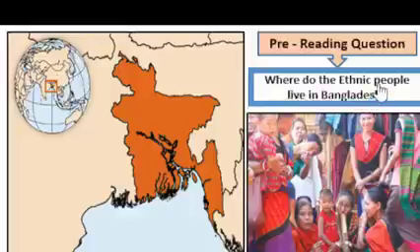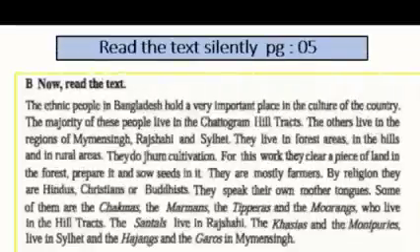Okay, so I can give you a hint so that while you are reading you can find out the answer, and you can see that I have given a hint here. So let's read the text now and find out the answer to this pre-reading question. So open at page number 5. This is the first part of the text and I would like to read it for you.